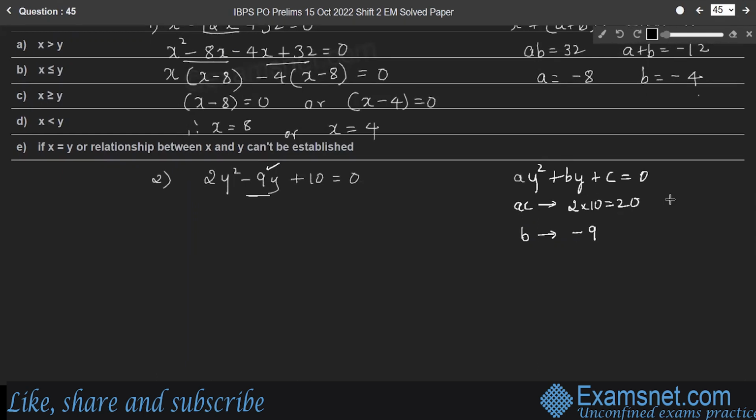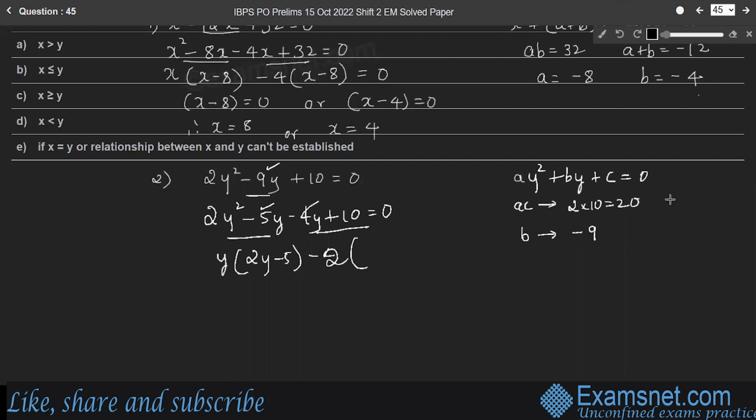Right? Therefore, 2y square, split the middle term. So minus 9y can be written as minus 5y minus 4y plus 10 is equal to 0. Here, minus 5 into minus 4 becomes plus 20 and their sum will be minus 9. So here y is common in the first two terms, 2y minus 5, and minus 2 is common in the last two terms. So 2y minus 5 is equal to 0. Therefore, y is equal to 5 by 2 or y is equal to 2.